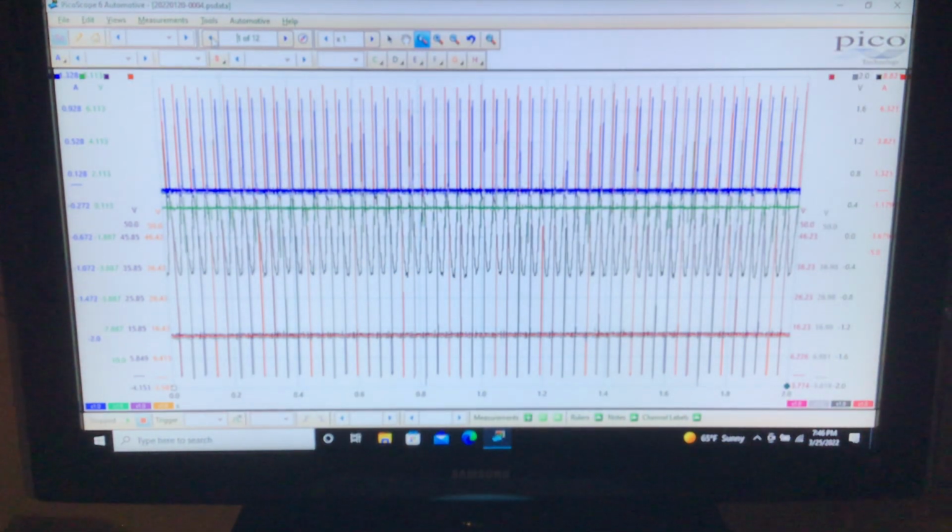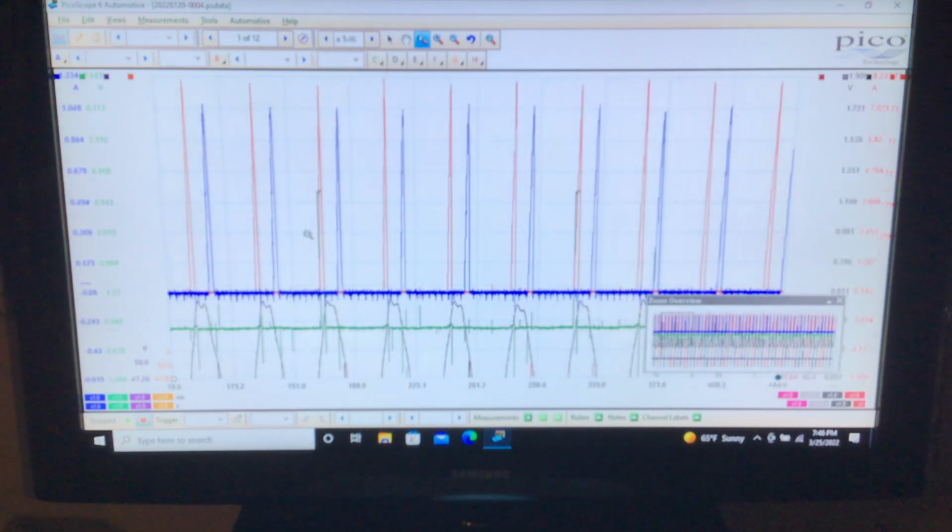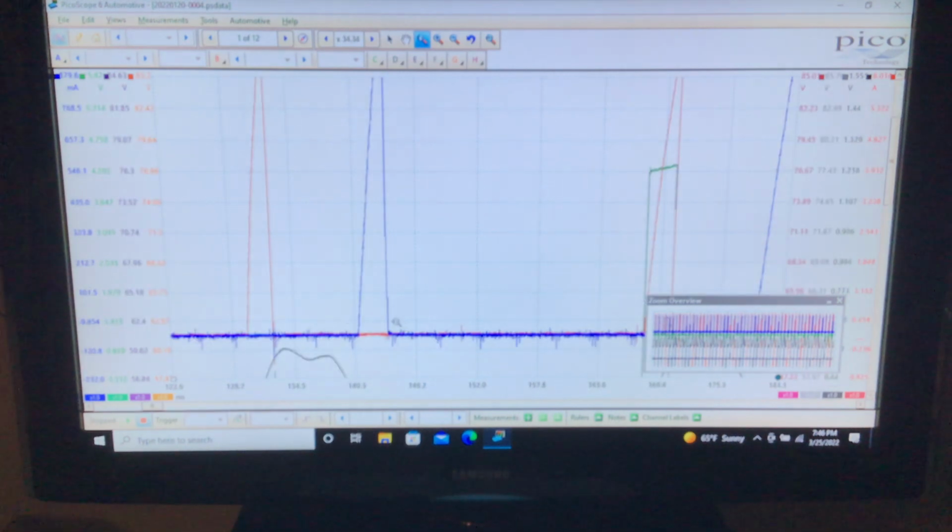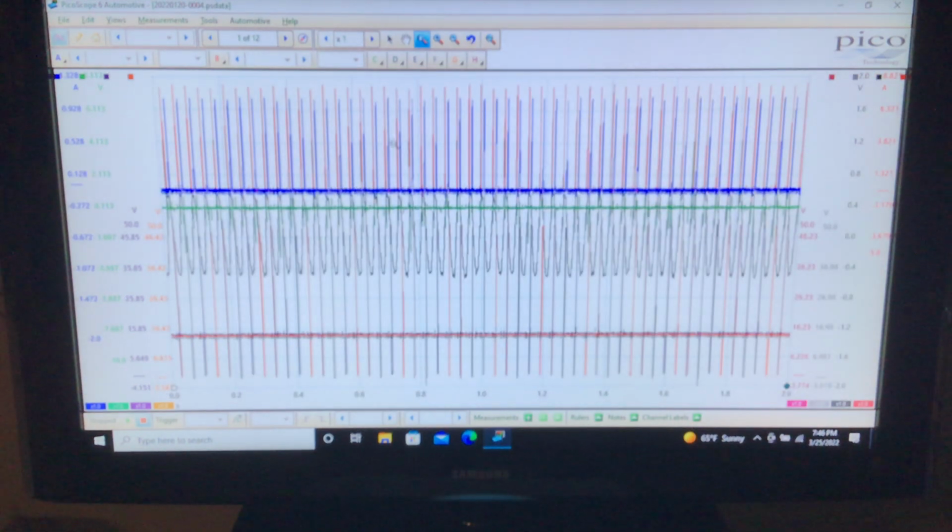Basically, what we have here is the scope cache. We have 12 screens here. Right now we're idling normal, and we'll take each signal one at a time. First of all, blue is our injector coil, sequentially firing a fuel injection. Red is our ignition coils. You can see them right here. We'll zoom in. Blue is the injection, red is ignition. That is channel blue, and then channel red.